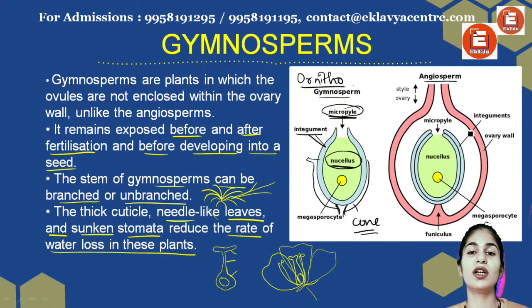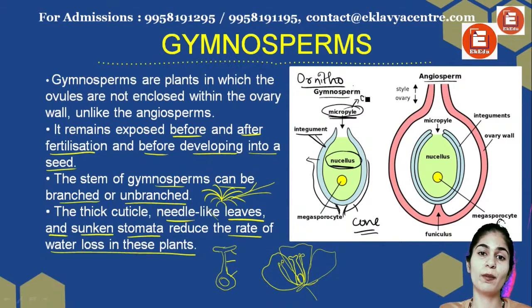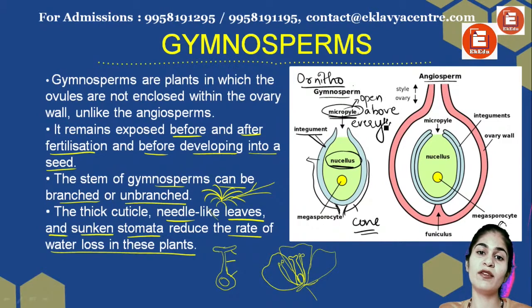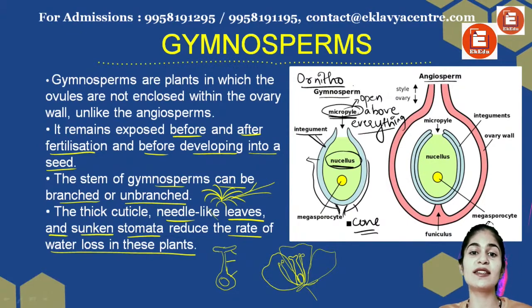Here in angiosperms there are a lot of types of ovules. Orthotropous, if I show it with my hand, it will be like this. Opening, micro. Okay, so the micropyle end is the open end. And it is said that it is above everything. What do I mean when I say above everything? I mean that every other structure that is present in the ovule will be below this. Integuments, nucellus, megasporocyte, all these will be below it, my funicle, my other parts. The funicle is the stalk through which it will be attached to the parts, right?